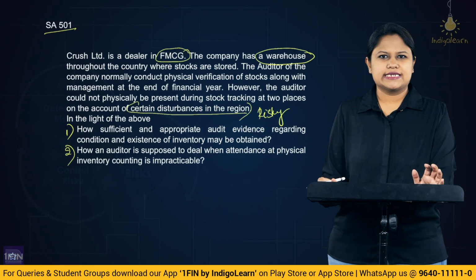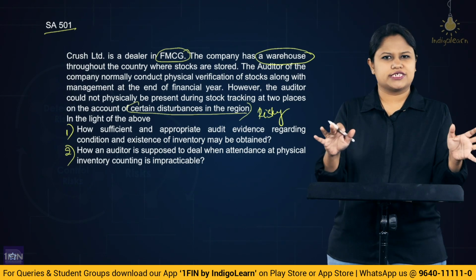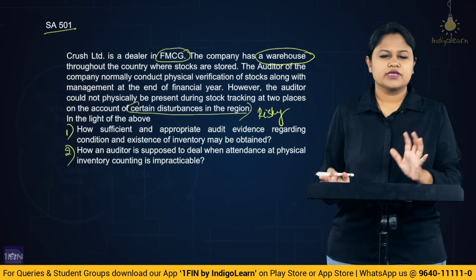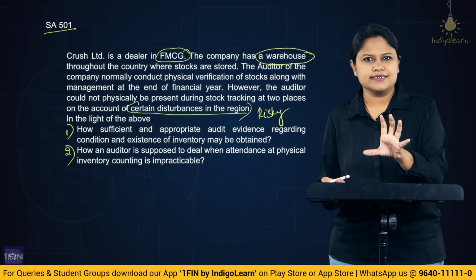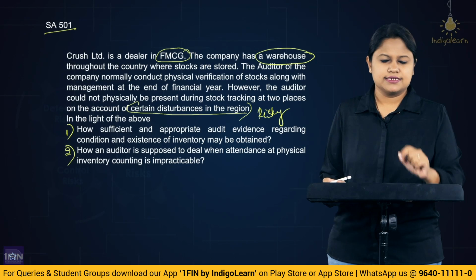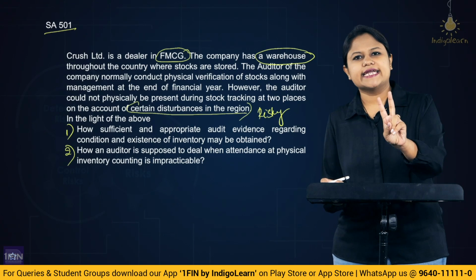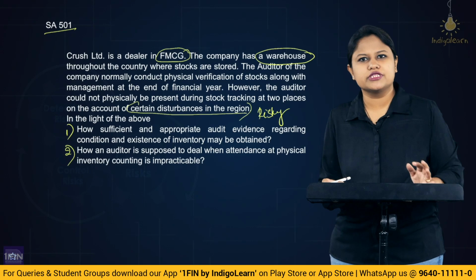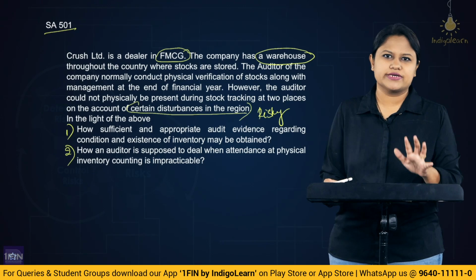So prima facie the question is telling, out of 15 locations, 2 locations we could not come. For the 13, how will you do it? For the 2, how are you going to monitor? So in 13 areas you were present. So there, how are you going to assess? That is the first question. Second is the 2 places where you could not go. Those places, how are you going to do the physical count? Right? So that is the question.